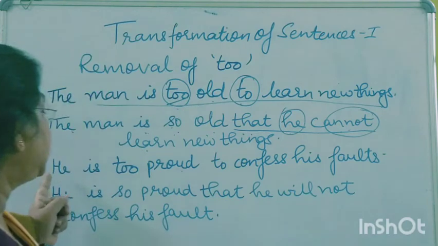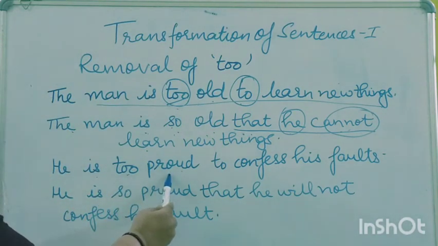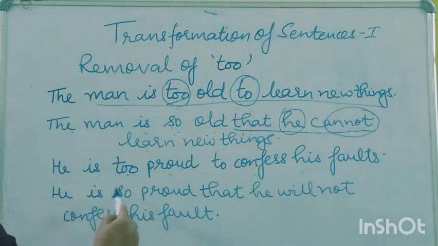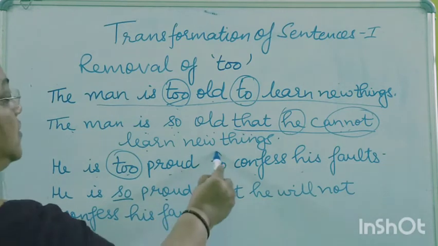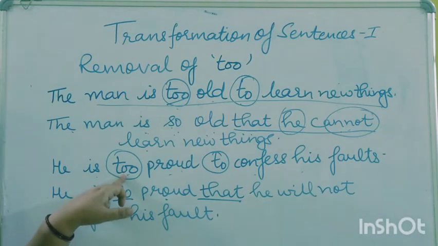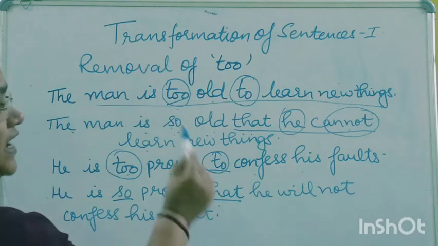Now the next sentence we'll see. He is too proud to confess his faults. He is so proud that. So this "to" we remove and "so" is added, and "that" is added.